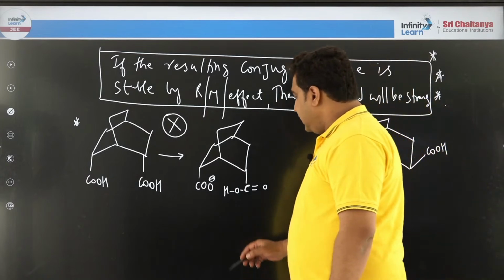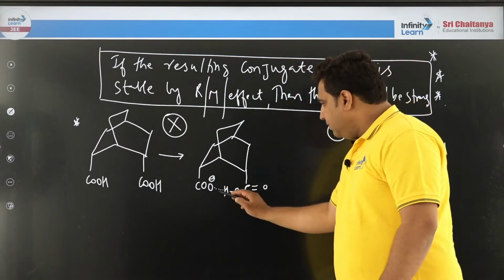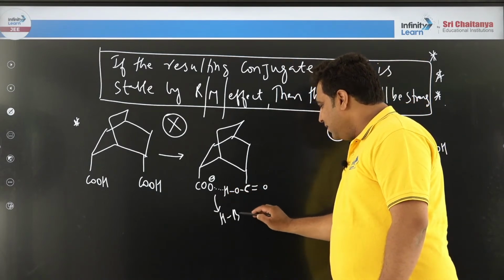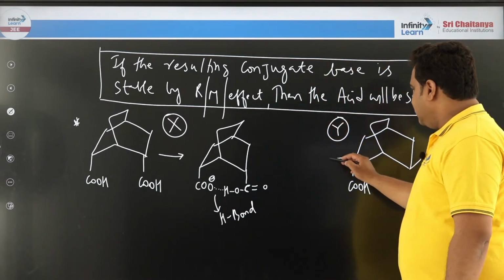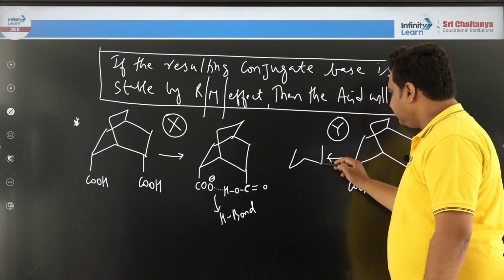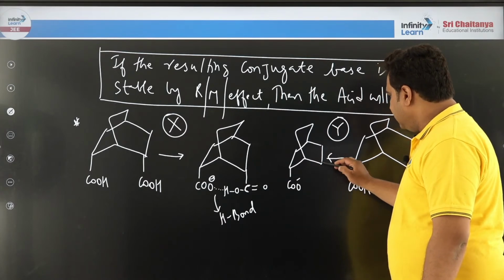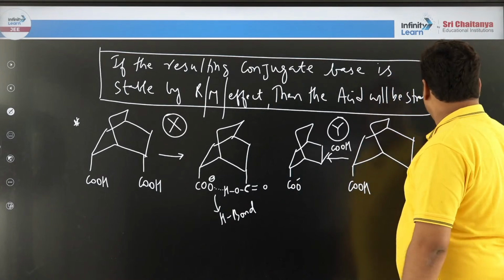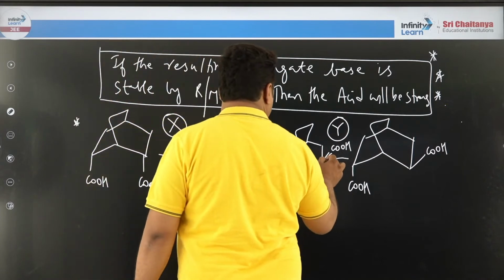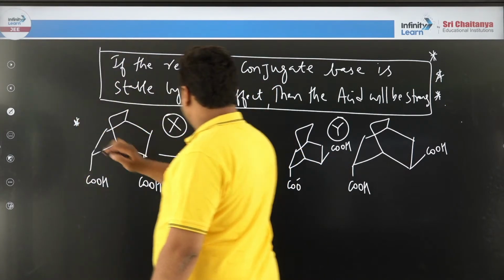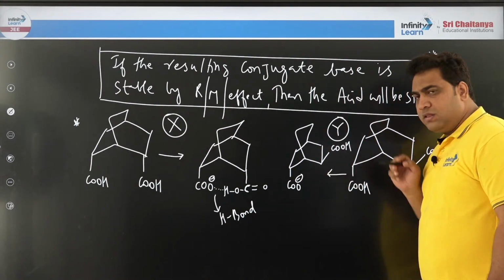Then you can see in the middle, this can participate in a new concept called what? Tell me, all of you. Hydrogen bond. Hydrogen bond, right? But in this particular case, if you remove the proton, then this is COO minus and this is COOH. Both have gone somewhere. I think I should erase a little bit to make this look clearer, because you may get confused. Right. Tell me, can this negative charge participate in hydrogen bonding with hydrogen?